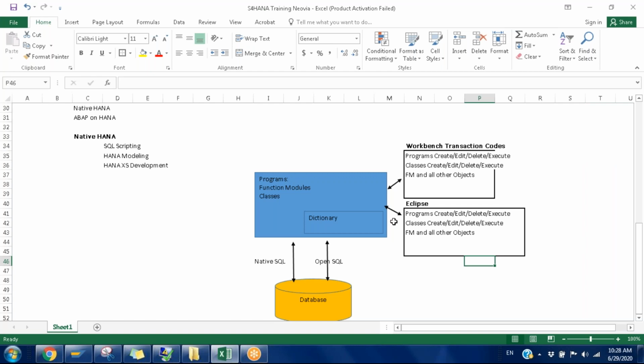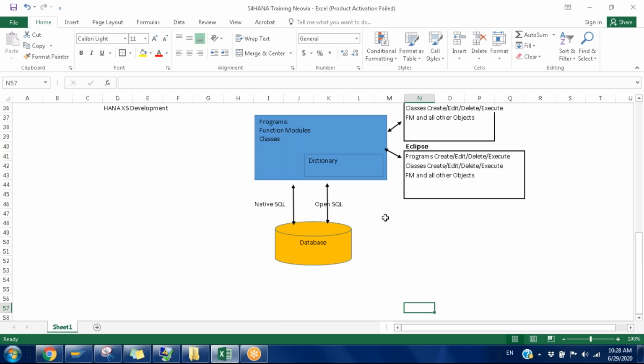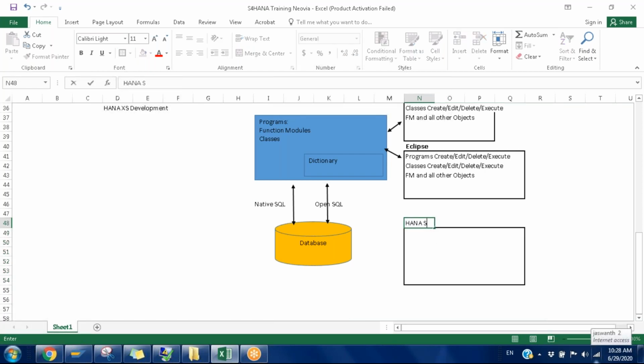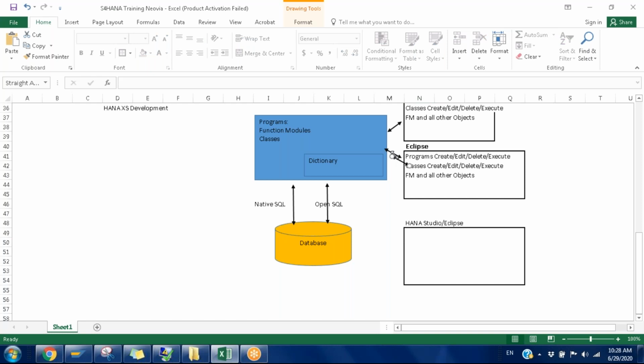Now, till now we don't have direct access to the database. After HANA, we'll have access to the database, so that either with Eclipse or HANA Studio, we can connect to the backend database and do the development.